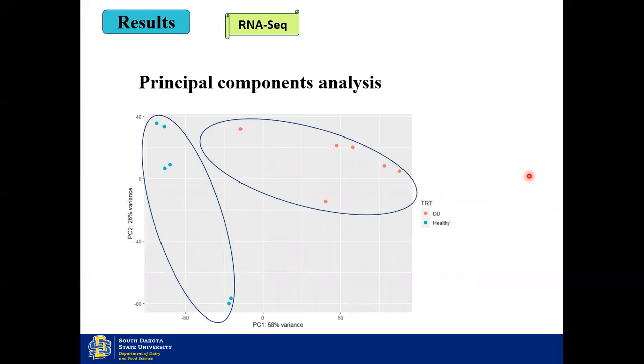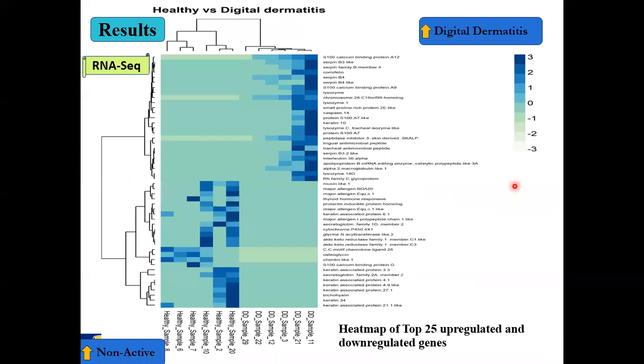So for principal component analysis also, we got a different spatial clustering between the groups. For DD and the non-active lesions, we can see a separate grouping. So this is the analysis of the top 25 upregulated and downregulated genes. Here also it shows a distinct difference in expression.